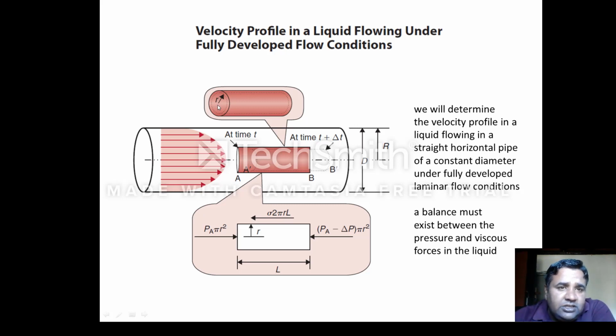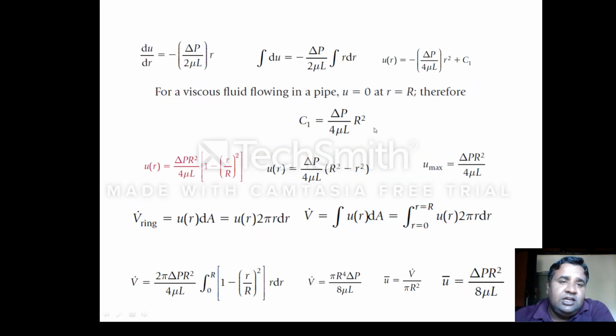So I'm saying that if small r is equal to capital R, now I'm considering the liquid which is flowing here. There is a negligible movement of the liquid particles near the pipe wall. So I'm saying that V will be 0. Velocity will be almost 0 if r is equal to capital R. And this condition I have considered here, that V will be 0 when r is equal to capital R. So I put V is equal to 0 and del P by 2 L mu into R square by 2. In place of small r, I have taken capital R because I am taking the boundary condition, and this 2 will be multiplied with this 2.